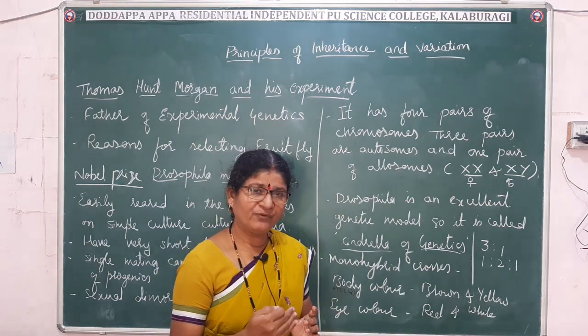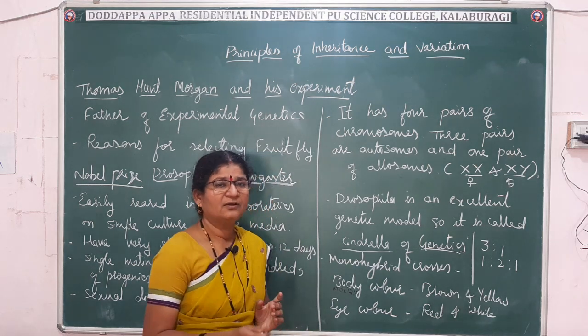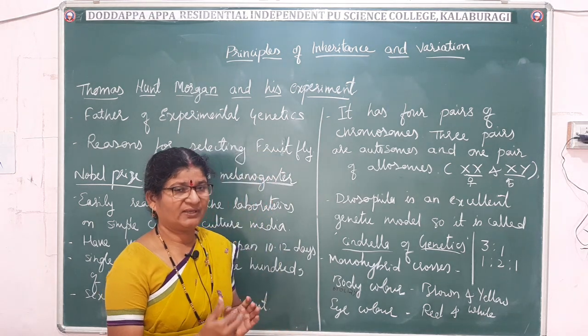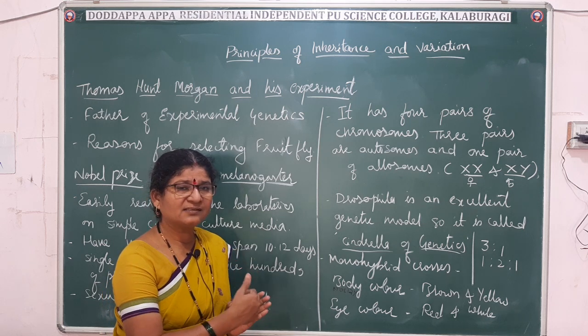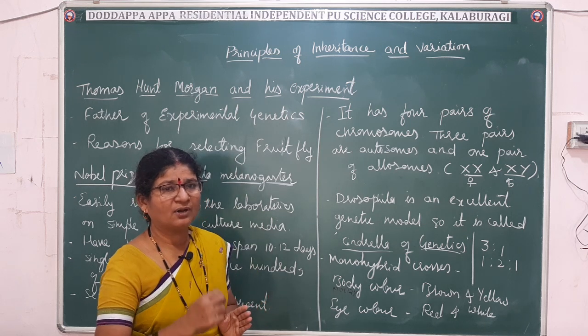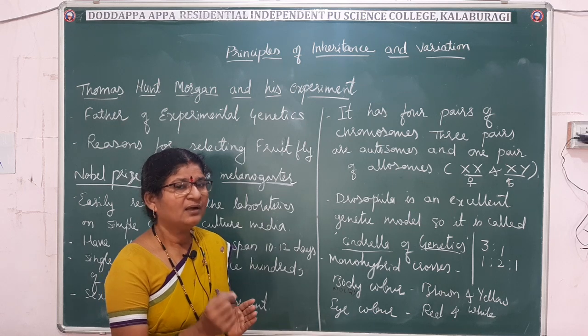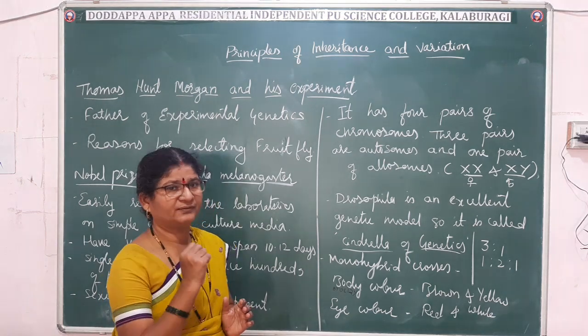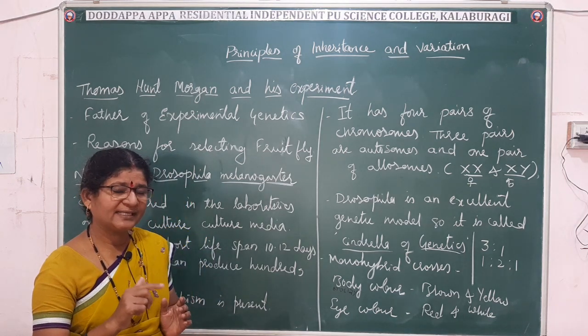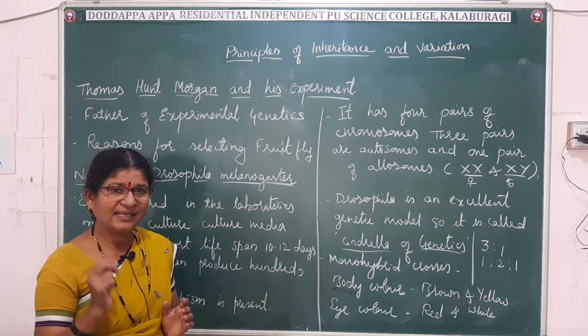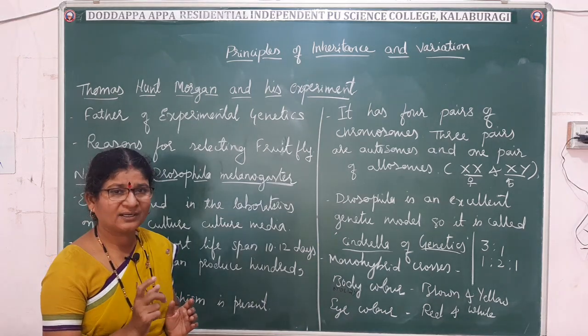But when he worked with 2 characters together, when he did the dihybrid cross in Drosophila, the results deviated from Mendel's result. What is the phenotypic ratio of a dihybrid cross that Mendel got? 9:3:3:1. But the same result Morgan did not get.